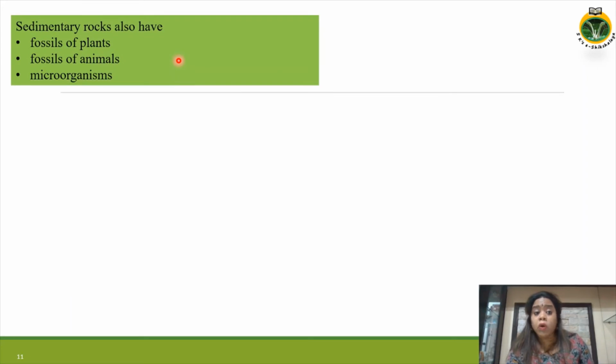Sedimentary rocks also have fossils of plants, fossils of animals, and microorganisms. So, what is a fossil?